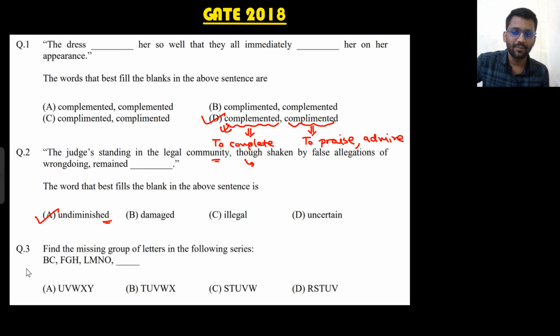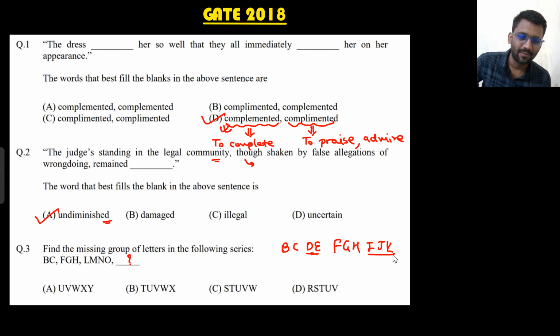Now this is a basic aptitude question only. So what would come here? They are asking: B, C, then one gap is there, that is D. Then they are writing B, C, D, E. Okay, two gaps are there, D, E. Then they are writing F, G, H, then I, J, K. Three gaps are there. Then they are writing L, M, N, O.